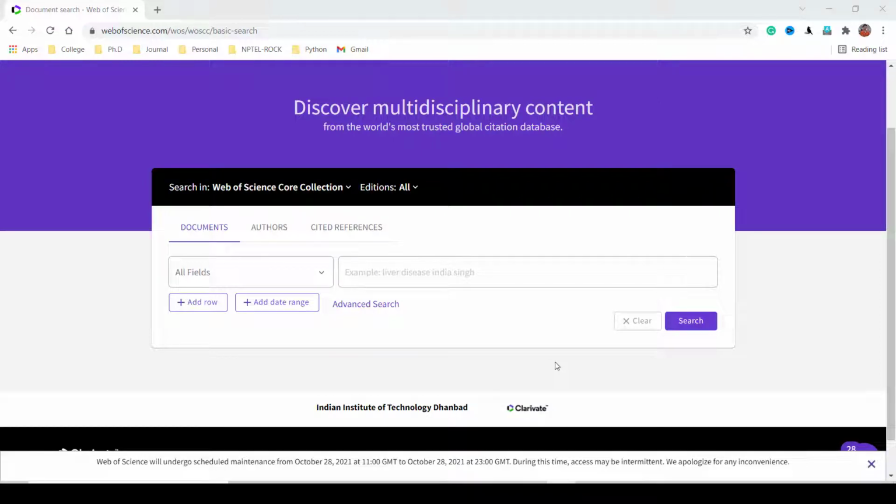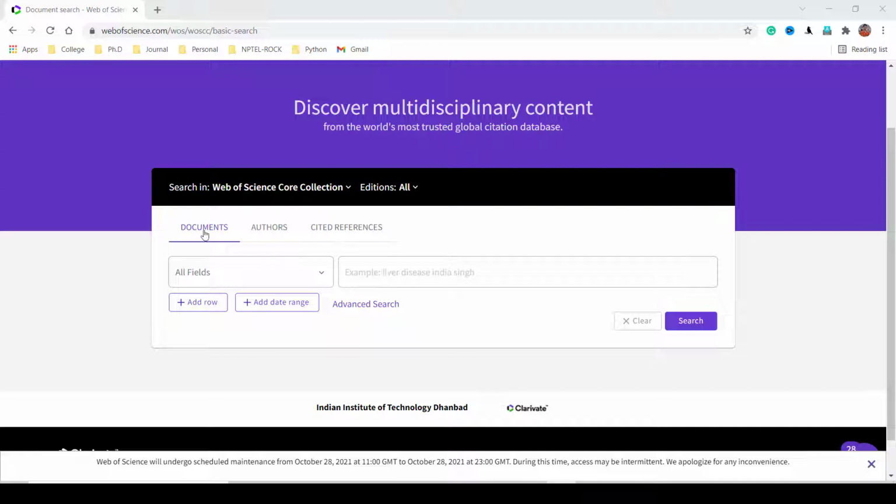In this video, we will learn how to effectively search research article papers on Web of Science. So right now I am on the Web of Science page. Here you can search any articles by entering any keywords. Before searching any articles, let's look at some of the options available in Web of Science for searching the articles.